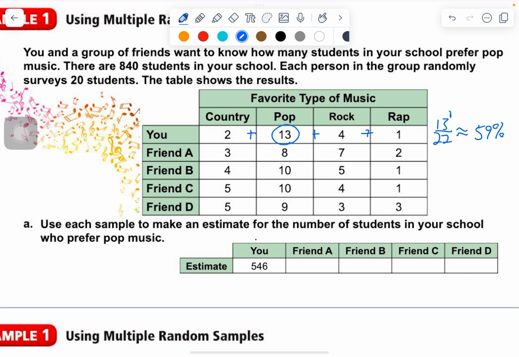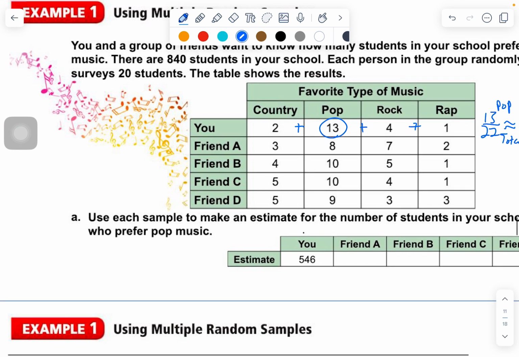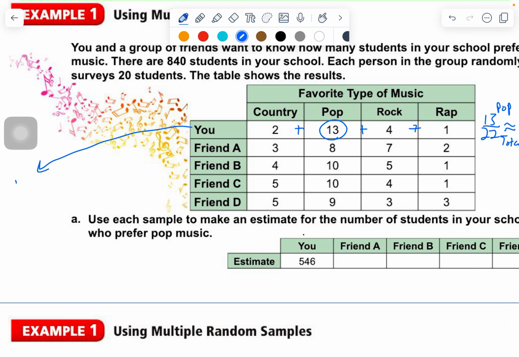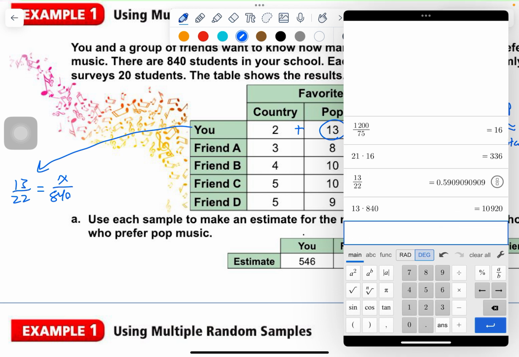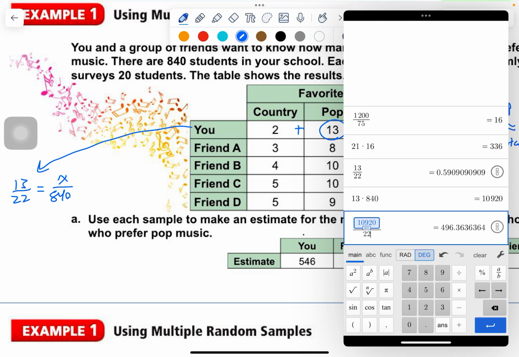Prefer pop music. So this is pop and this is total. What we could just do for you, and we'll do it in blue, is 13 out of 22 equals X out of 840. Cross multiply in our calculator, 13 times 840. Take that answer and divide by 22. And we get about 400.